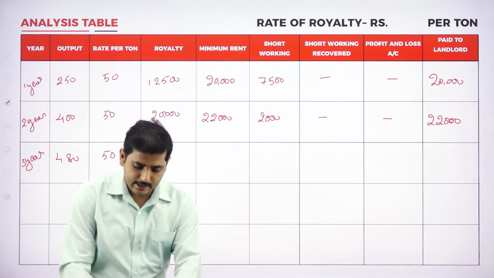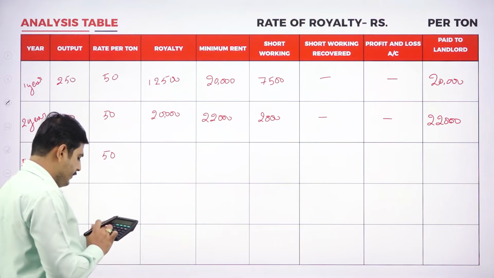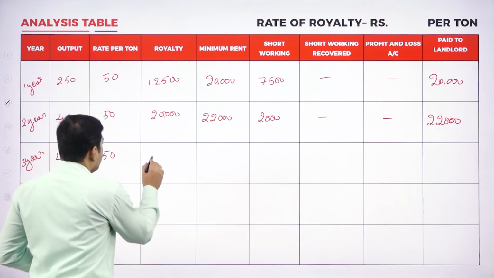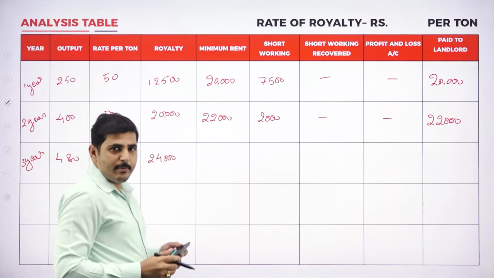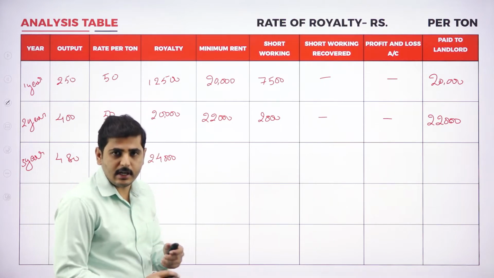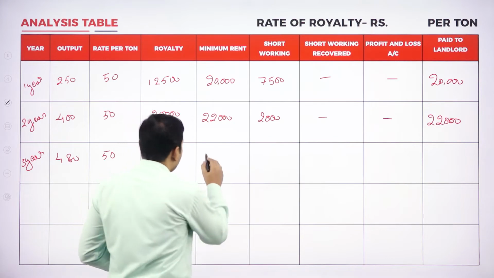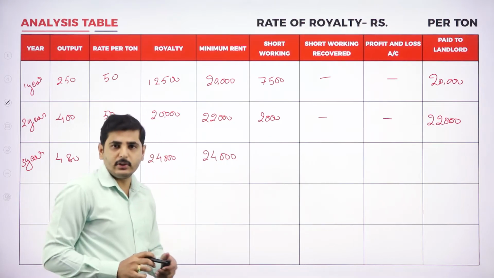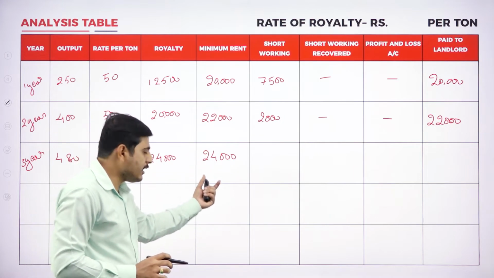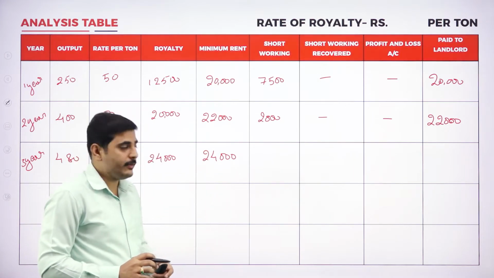Now, 480 into 50 is 24,000. So, what is our minimum rent for the third year? From the third year onwards, we have to pay 24,000 rupees only. So, for every year we have to pay 24,000 from now. For the third year also 24,000, fourth year 24,000 and fifth year 24,000.